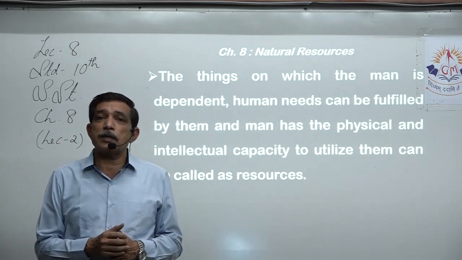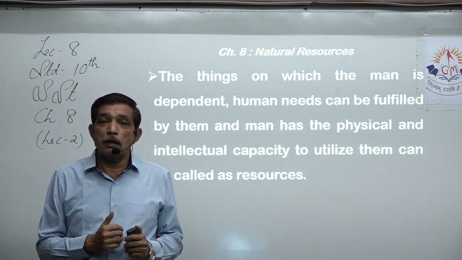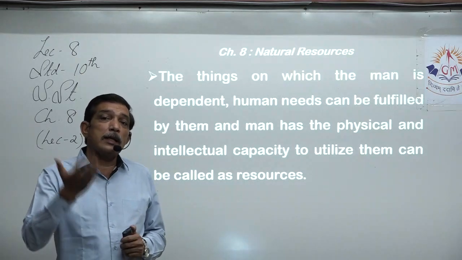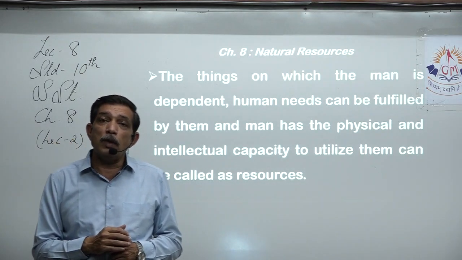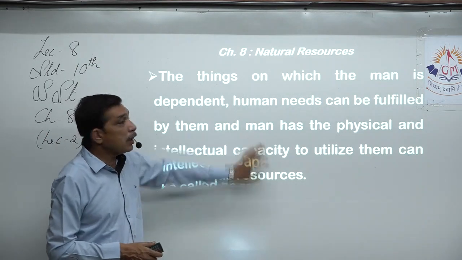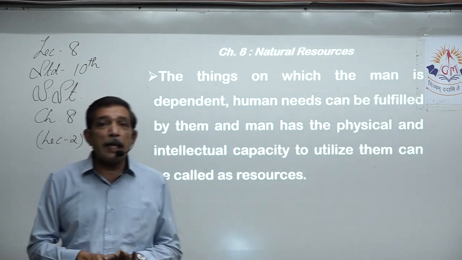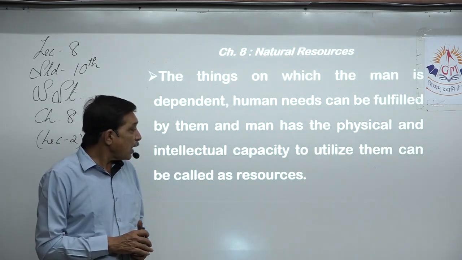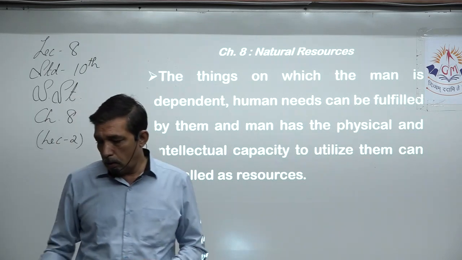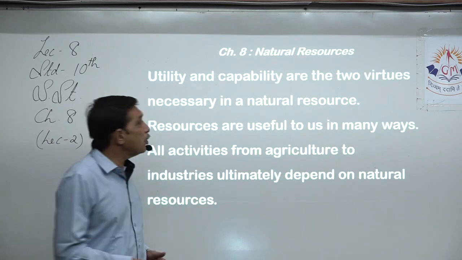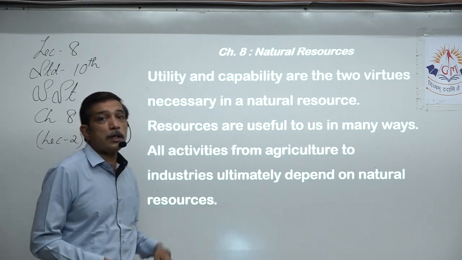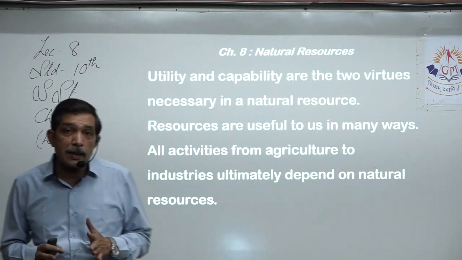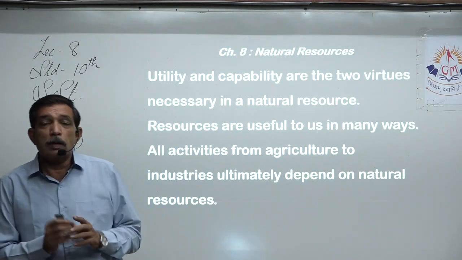the elements can satisfy our needs, but then there should be some qualities with the element also. Then there should be qualities with the human beings also. What is that quality? Men should have the physical and intellectual capacity to utilize them properly, and then only they can be called resources. That we learned. The next word that we learned is utility. Utility means the usability of that thing. Here we take utility as usability of that particular thing.